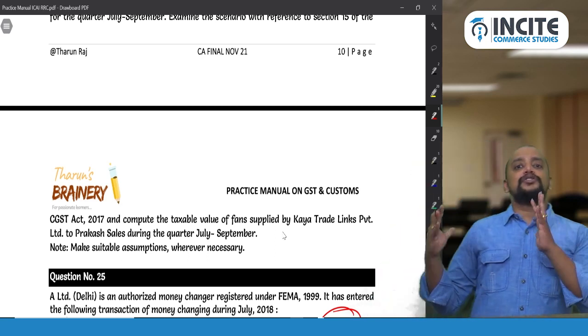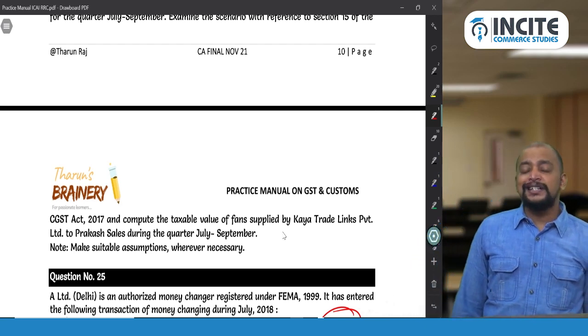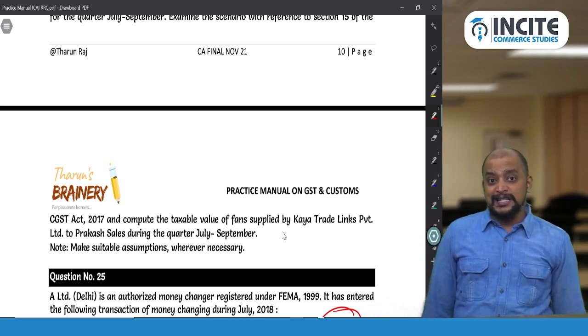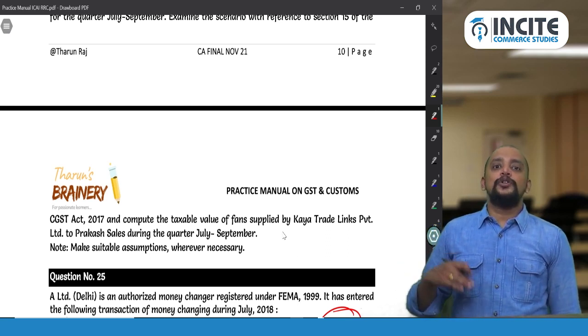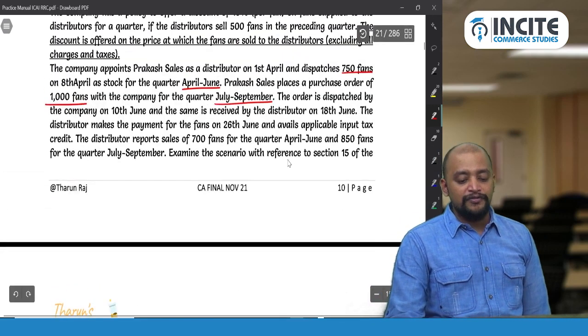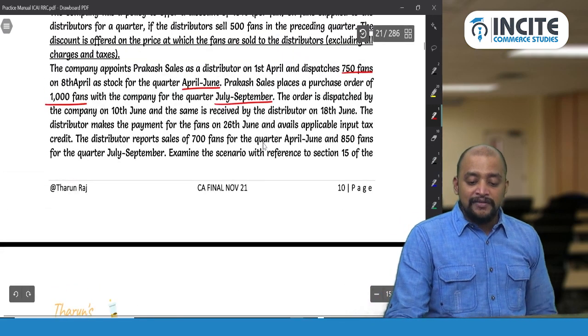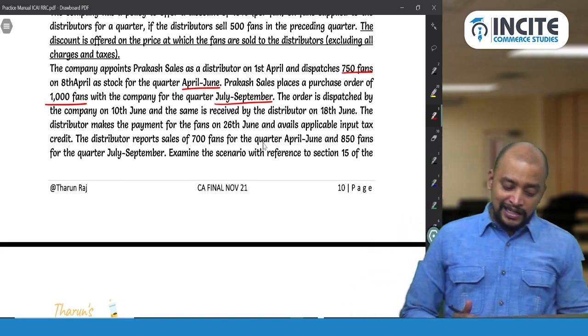So for the quarter July to September, first we will take value of each fan 7,000 rupees, add packing charges 1,000 rupees, less discount offered. So assuming that the information as to 700 fans being sold for the quarter April to June is available before dispatch to the distributor. So when are they dispatching?